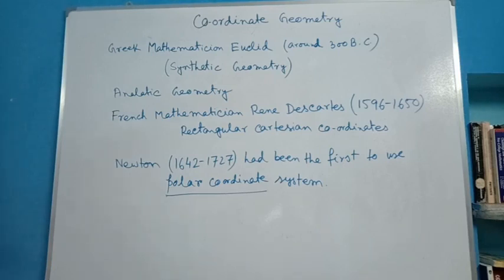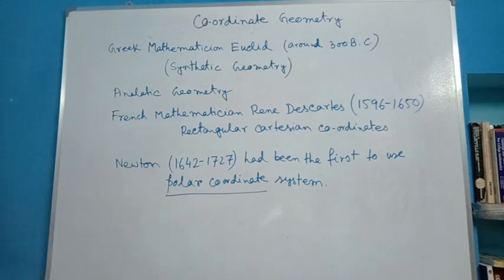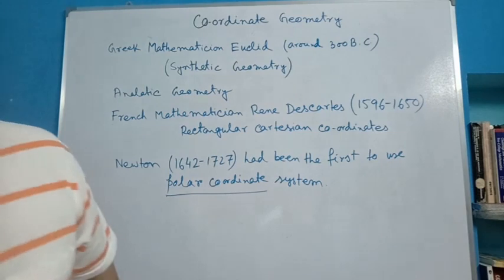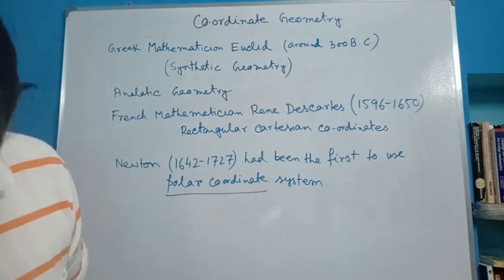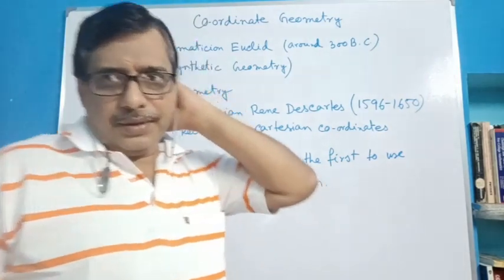So first we start the rectangular Cartesian coordinate system and revise our lesson. Then we start the next chapter. Today is the revision lesson obviously. So what is coordinate geometry? It is known to you. What is the definition of coordinate geometry?